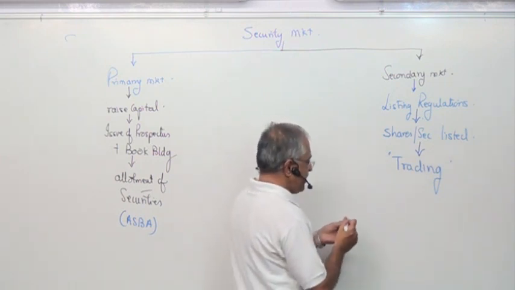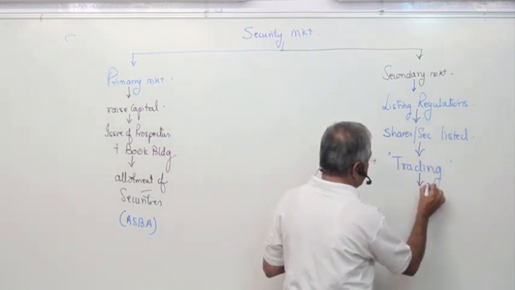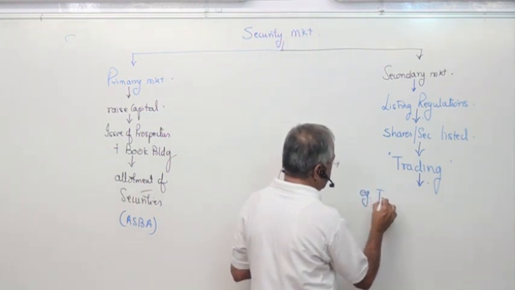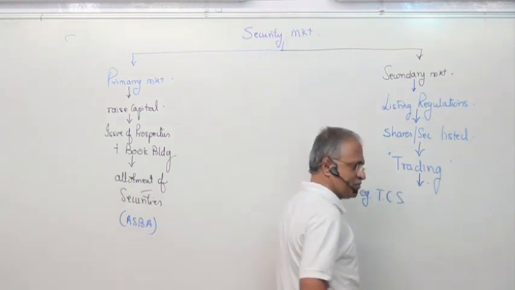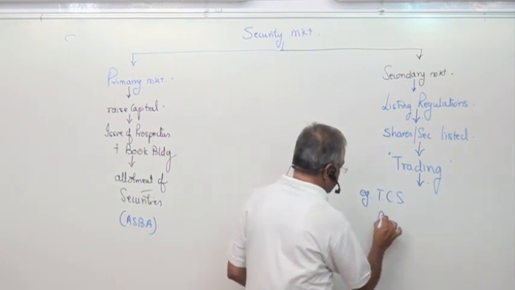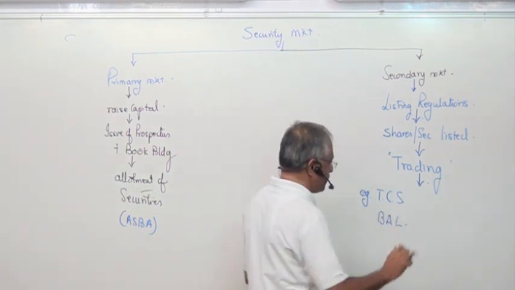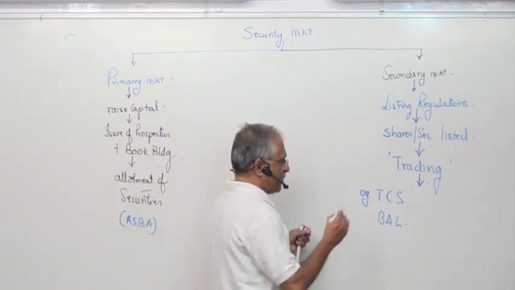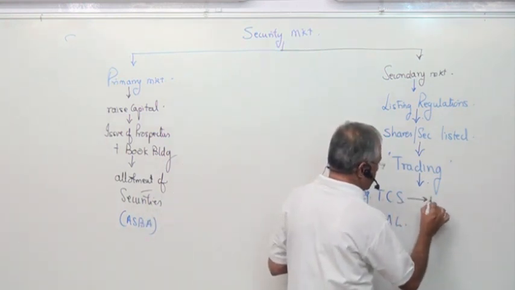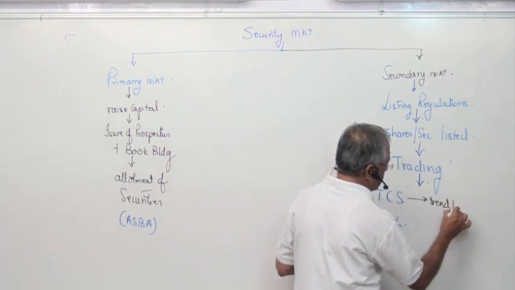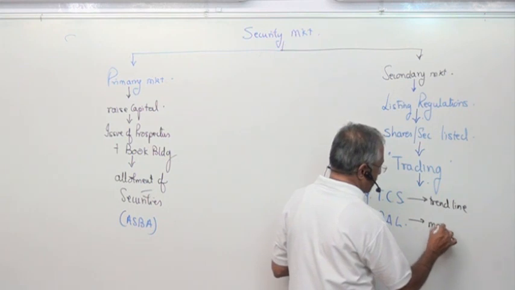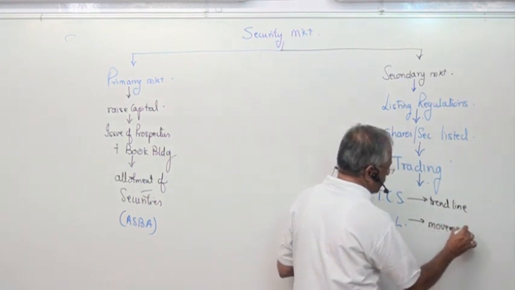Now, while trading, sometimes we take an example, we'll take TCS. Then we'll take Bajaj Auto Limited. TCS, how the share movement is there, we'll see the trend line. We'll understand how the movement takes place.